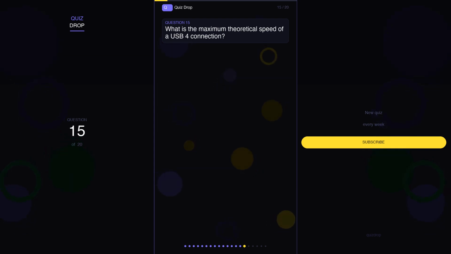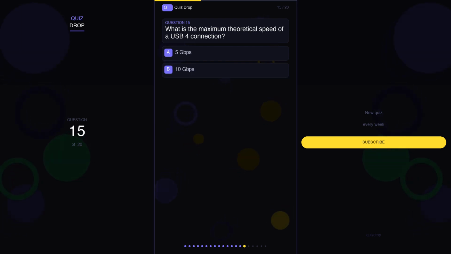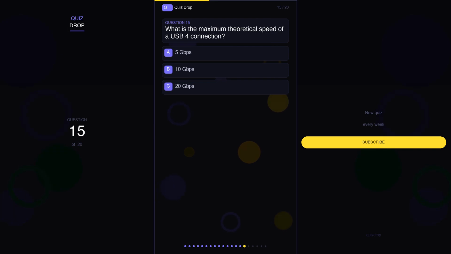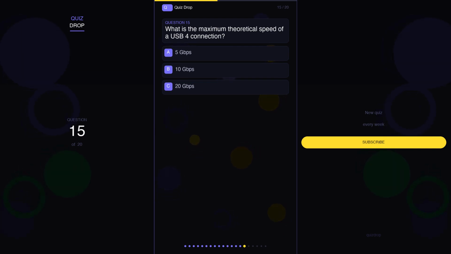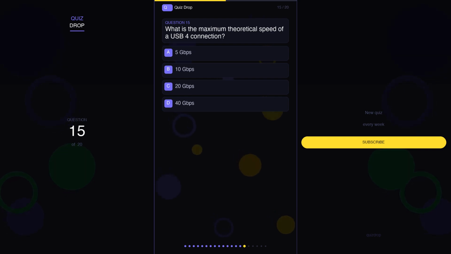Question 15. What is the maximum theoretical speed of a USB 4 connection? Your options are A. 5 gigabits per second, B. 10 gigabits per second, C. 20 gigabits per second, D. 40 gigabits per second.